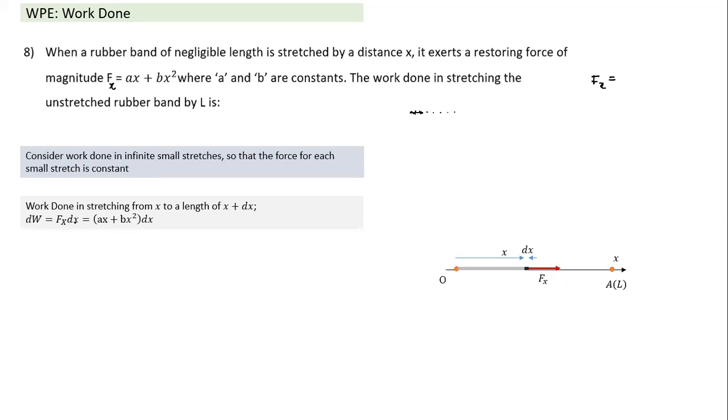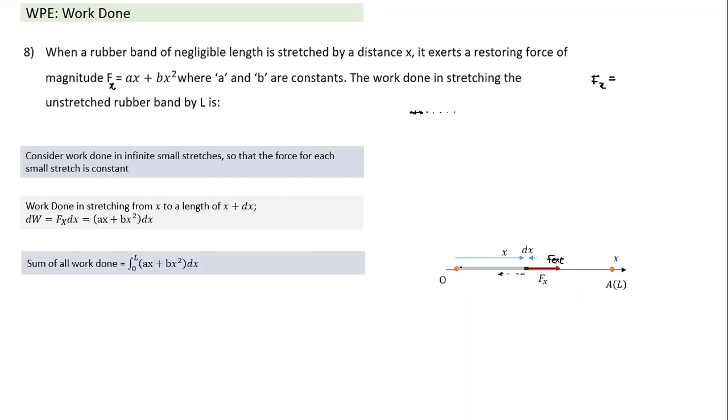What is the work done here by the external force? This rubber band will exert a force in this direction, but the external force has to be in the positive direction. So we write Fx is equal to (ax plus bx square) into dx. That's the work done for the small stretch.